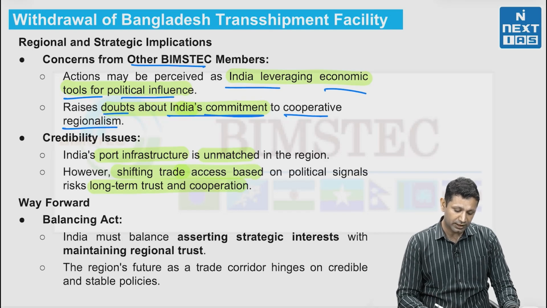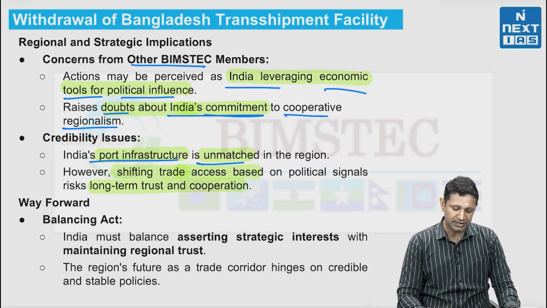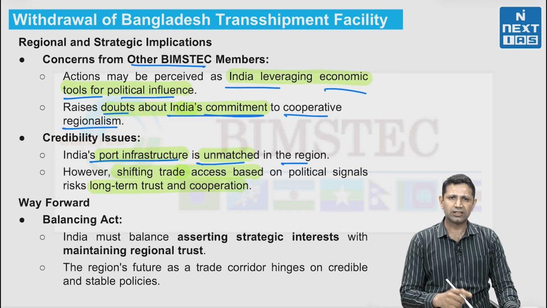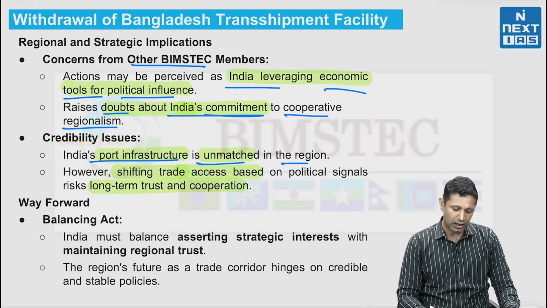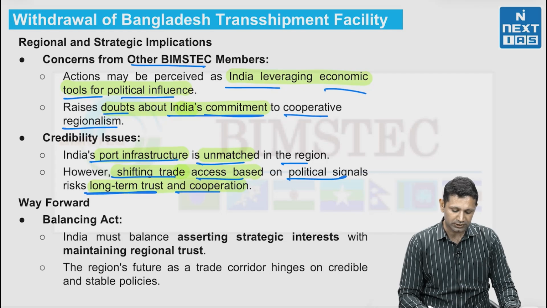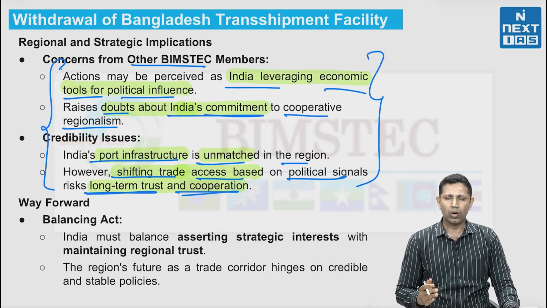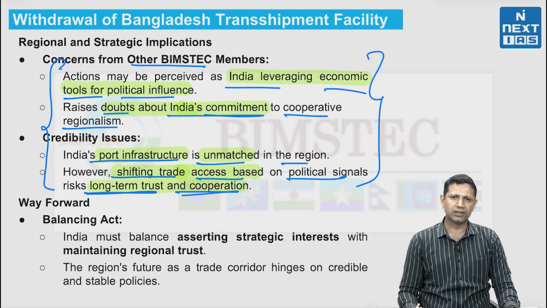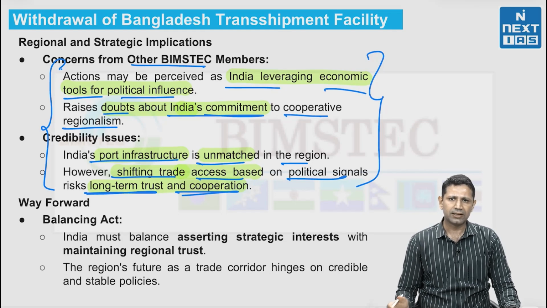Then, India's port infrastructure is unmatched in the region. That's why other countries are dependent upon India. However, shifting trade access based on political signals risks long-term trust and cooperation. So, basically, by this action, although we are telling Bangladesh that it should be cautious about the steps it is taking, it can have some negative implications also.